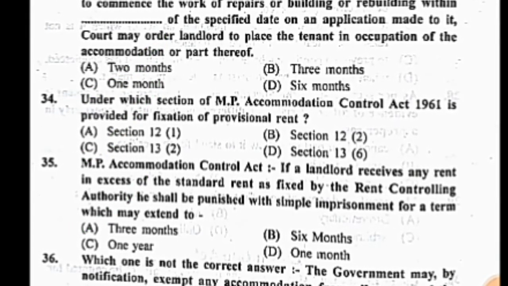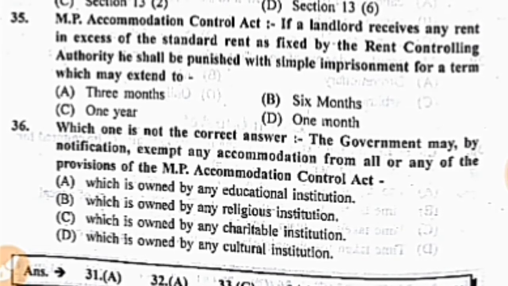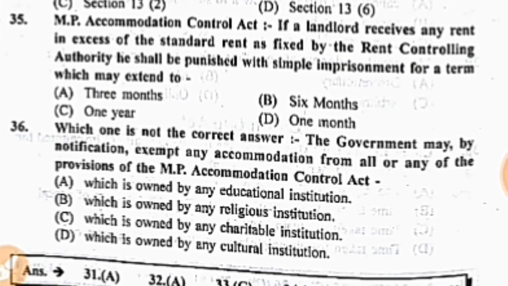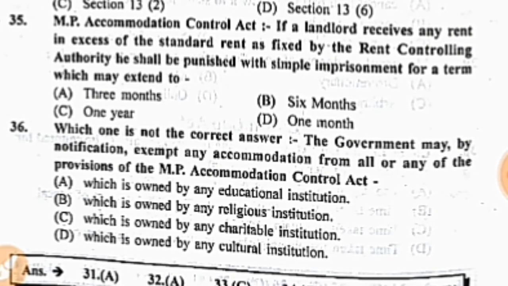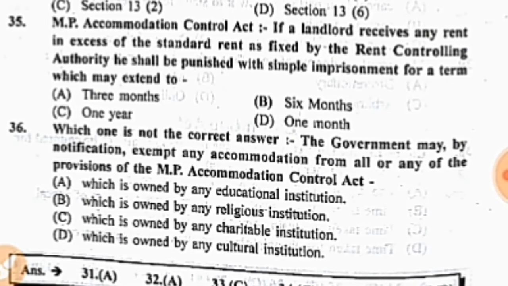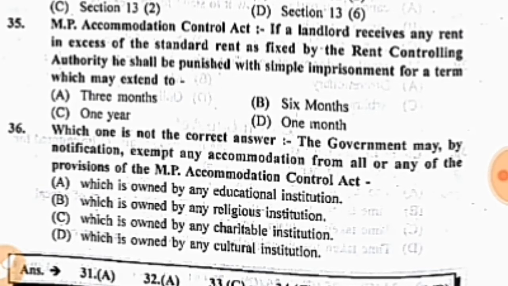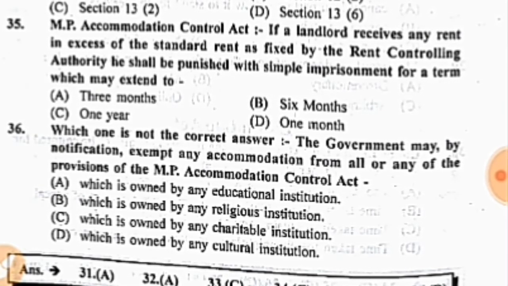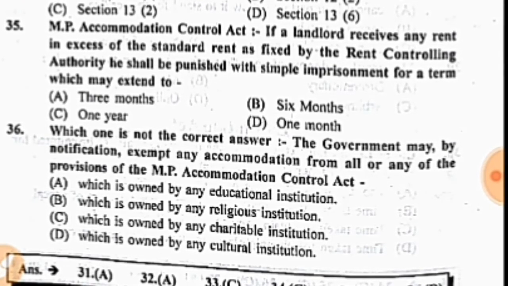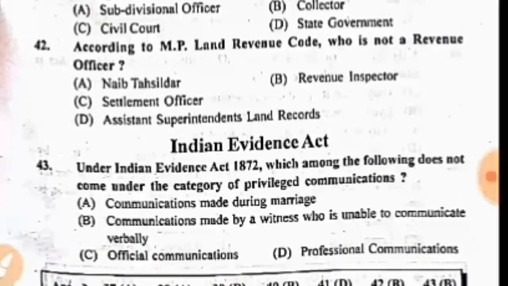Now question number 36. Which one is not the correct answer? The government may, by notification, exempt any accommodation from all or any of the provisions of the MP Accommodation Control Act. Your options are A. Which is owned by any educational institution, B. Which is owned by any religious institution, C. Which is owned by any charitable institution, and D. Which is owned by any cultural institution. The correct answer is D, which is owned by any cultural institution.